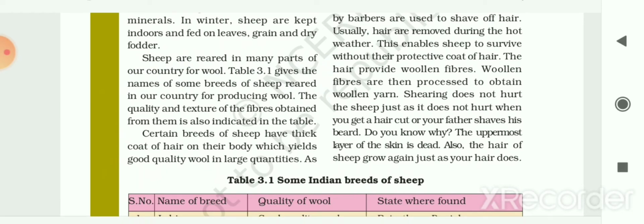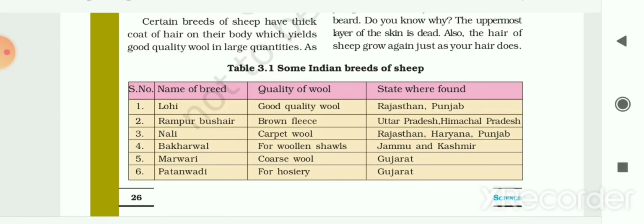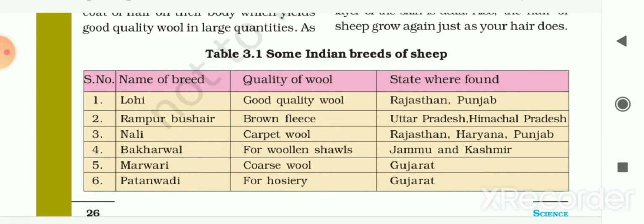Here the table is given to you. This table gives us the names of some breeds of sheep reared in our country for producing wool. The quality and texture of the fibers obtained from them is also indicated in the table. So let me see this table first. Some Indian breeds of sheep.